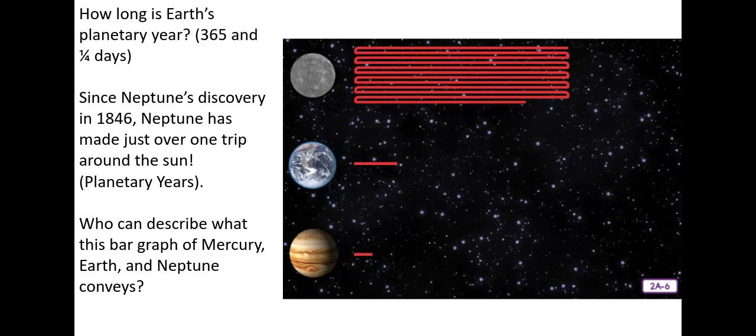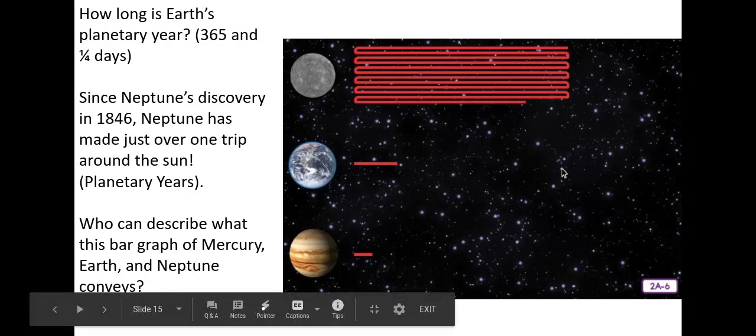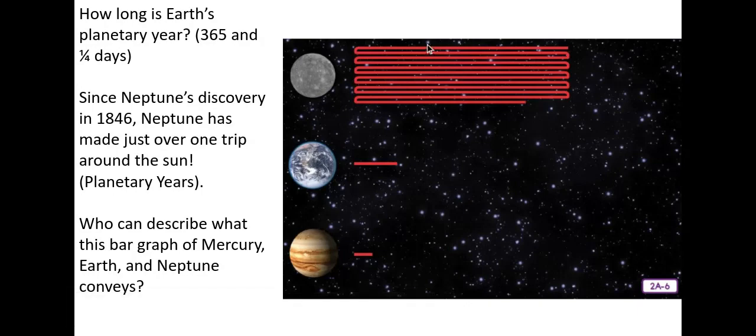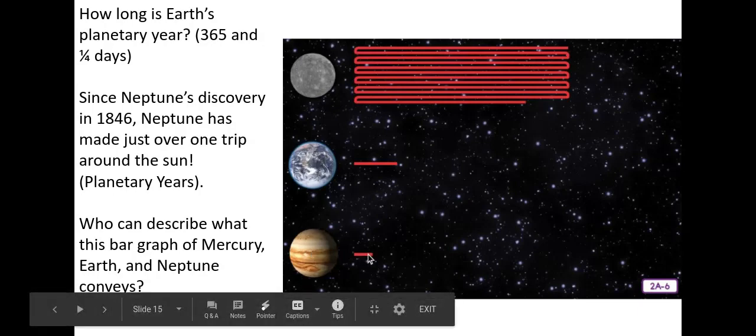Who can describe what this bar graph of Mercury, Earth, and Neptune conveys? What can you learn from it? What do you think those red lines mean? Well, this must be Neptune right here, right? With its really, really long year. You can look at the length of the years and compare them. So then we have Earth, and then we have Mercury, and Mercury's is shorter. It looks about half of what Earth's is. Nothing like Neptune, so.